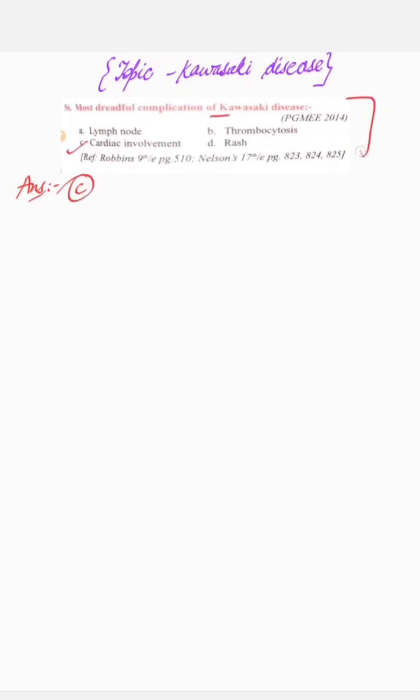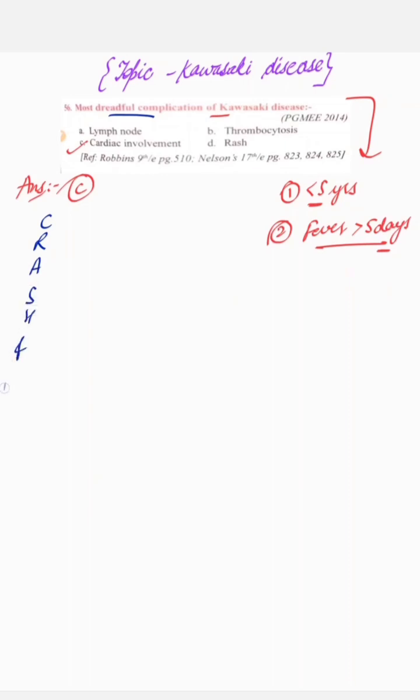We'll learn Kawasaki disease as it occurs in the age group of children less than 5 years. Remember that. Also remember that fever lasts more than 5 days. If a child comes with fever for more than 5 days, that 5 you have to remember. To learn the dreadful complication, we'll firstly learn the mnemonic, that is CRASH and burn.